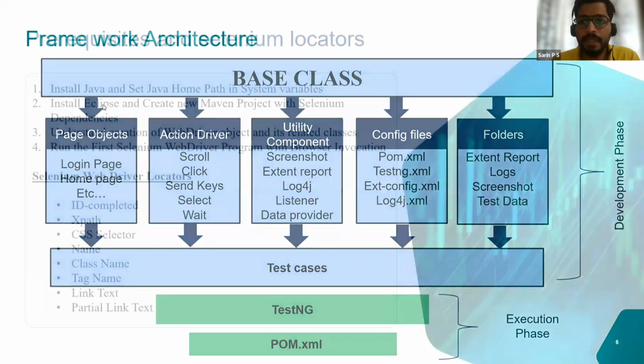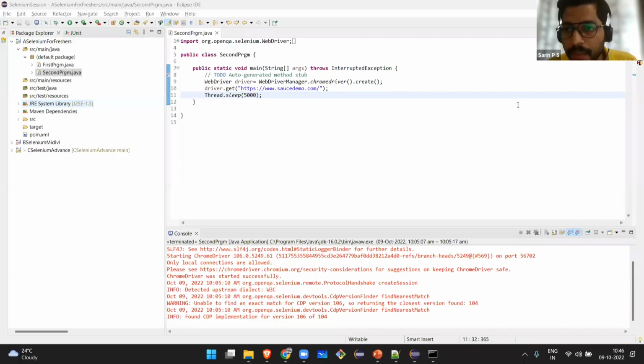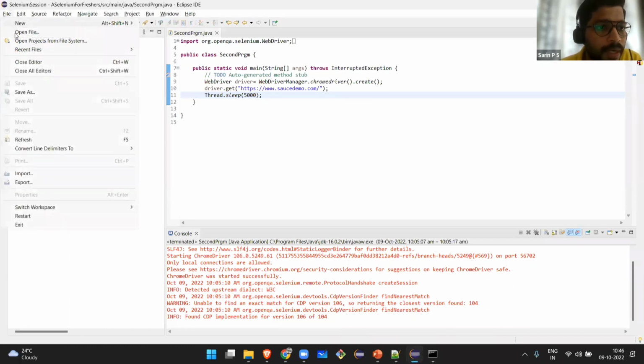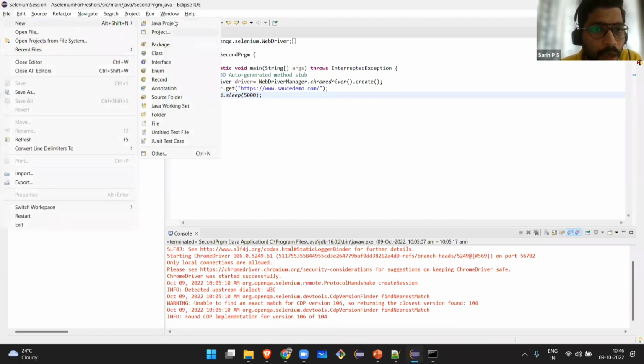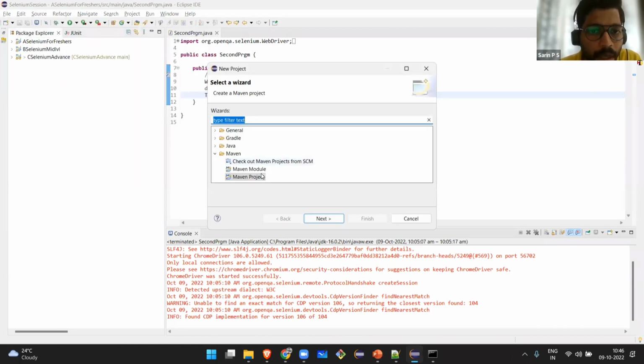Like I mentioned earlier, you are able to see my screen, right? Yes, it's visible. Okay. So let me start with creating a new Maven project. You have to come to File, New, Project, Maven Project.